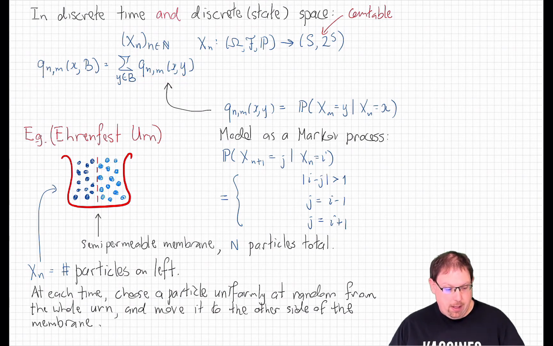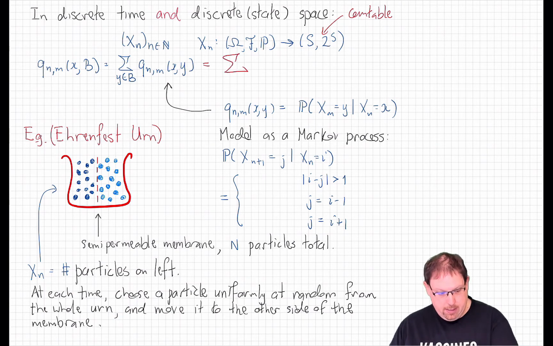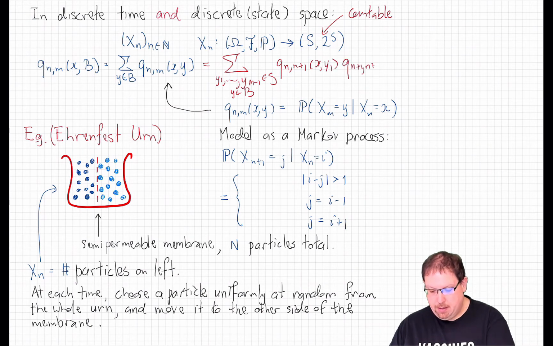And now, if we apply the Chapman-Kolmogorov equations, this is again in general here, not necessarily in the time homogeneous case, we've seen that this just amounts to matrix multiplication, where we sum over all intermediate states, y1 through ym minus 1 in S, and all y in B, of q n plus 1 from x up to y1, q n plus 1 up to n plus 2 from y1 up to y2, and so on down to q m minus 1 up to m, from ym minus 1 up to the state y.